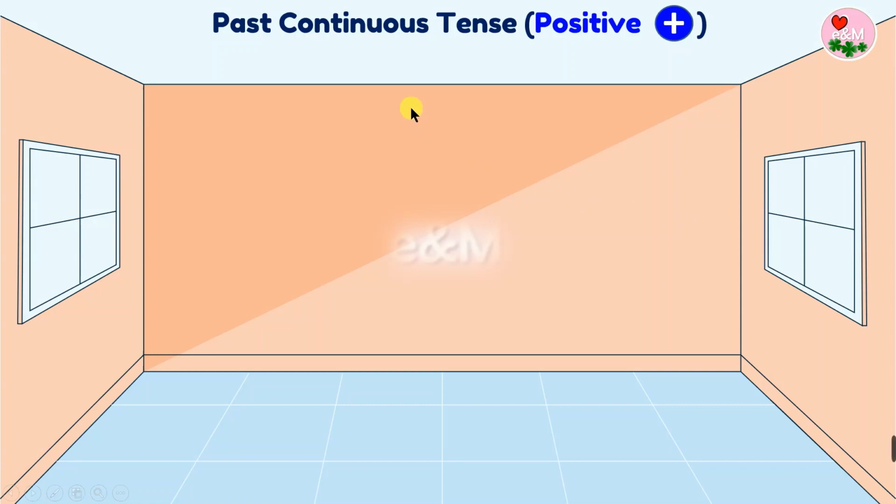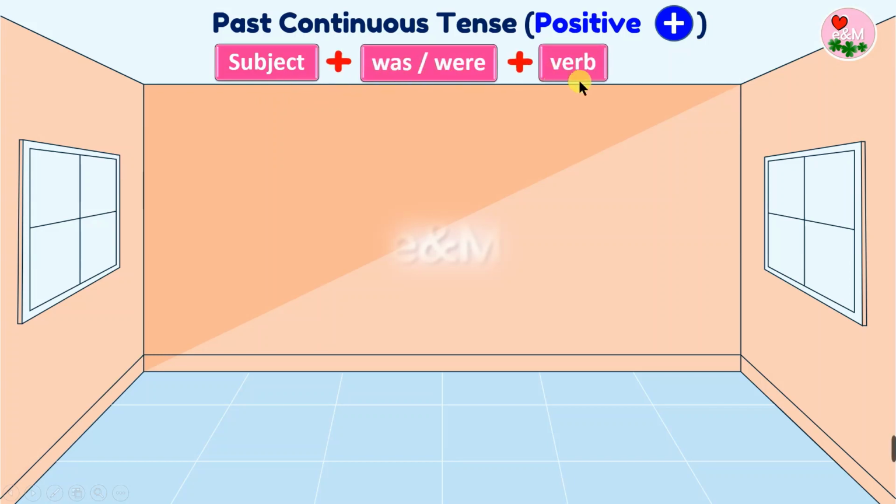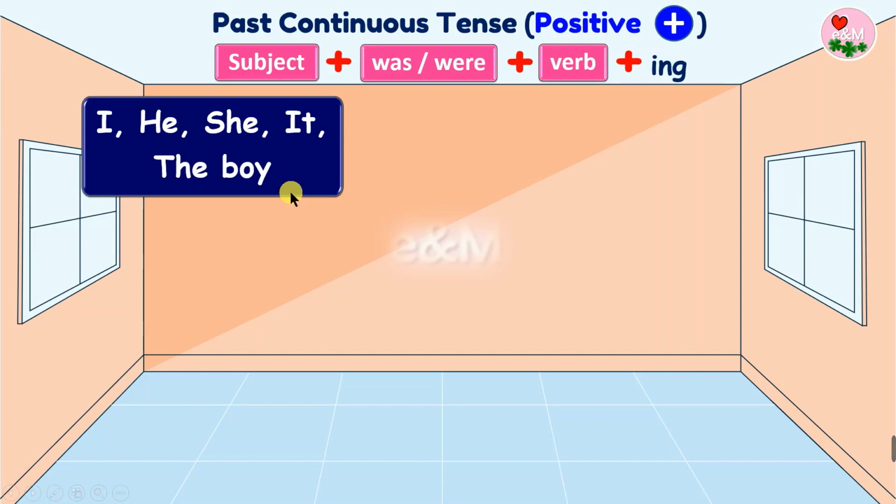To form past continuous tense in a positive sentence, we take subject plus was or were plus verb plus ing. So, for the singular subject, I, he, she, it, or the boy, we would say was playing.